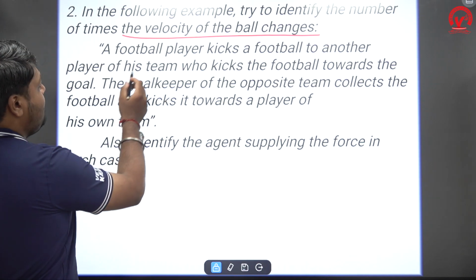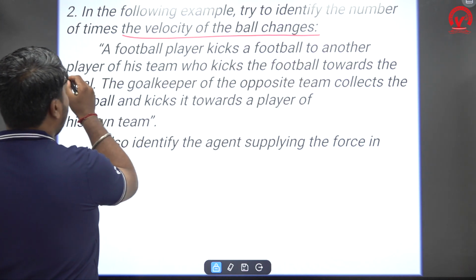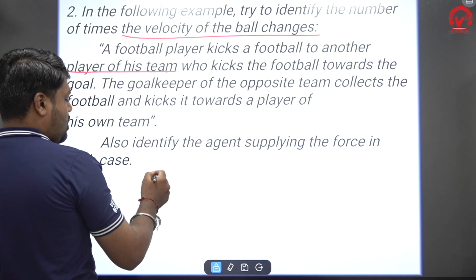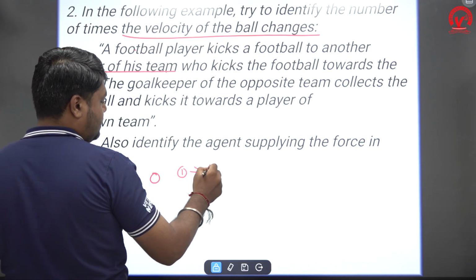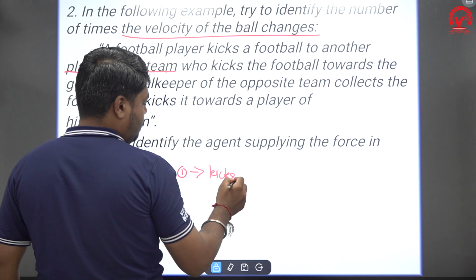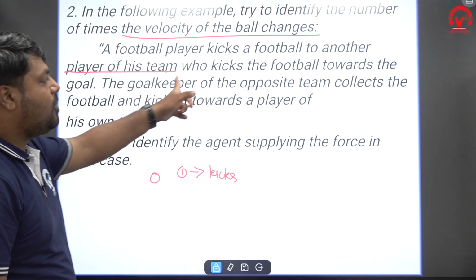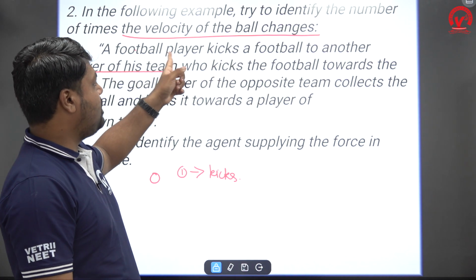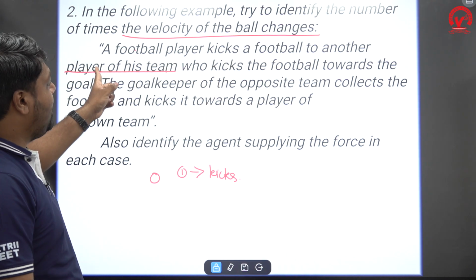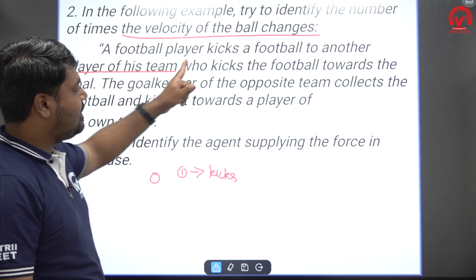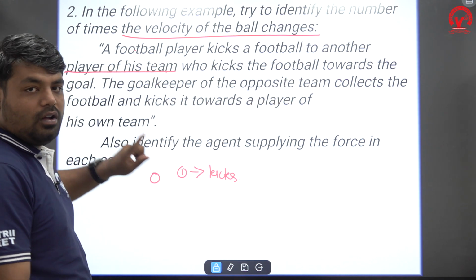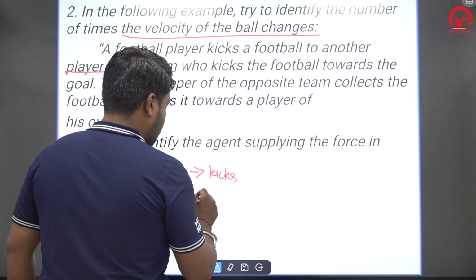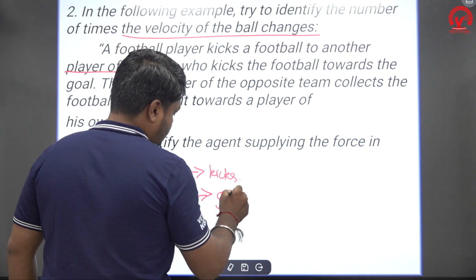A football player kicks a football to another player of his team. So first one is the kick, where the speed changes. The other player kicks the football towards the goal. So the other player kicks the football to the goal. The second one is when it reaches the goal.